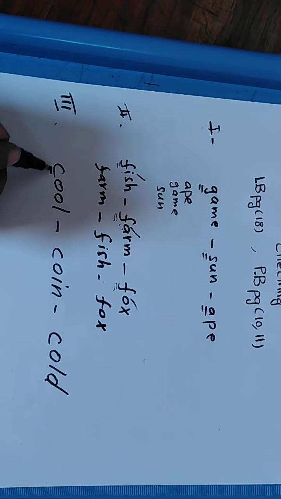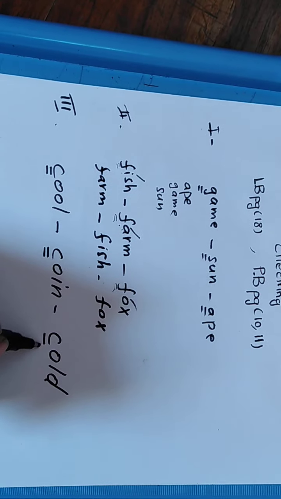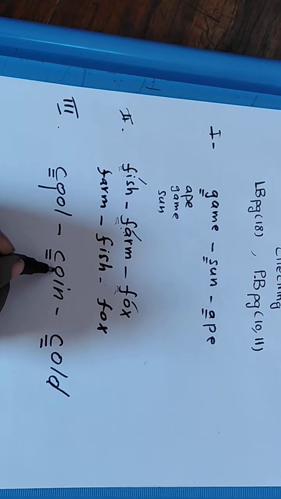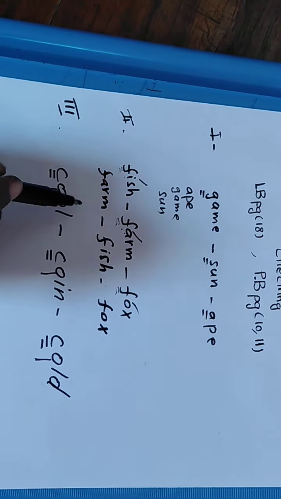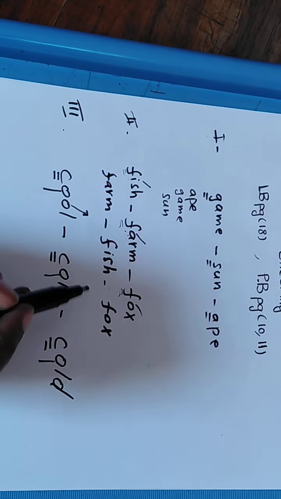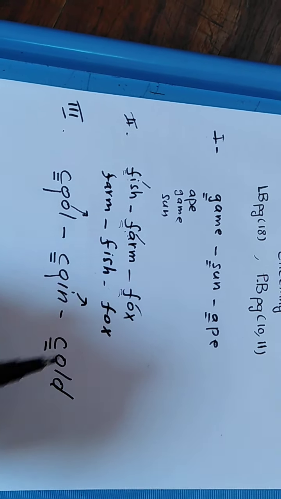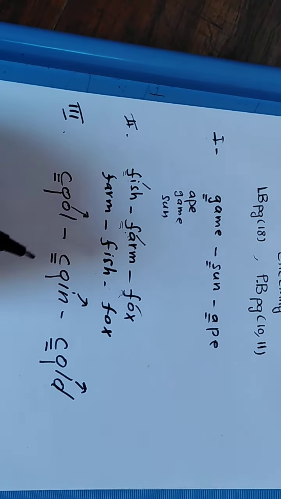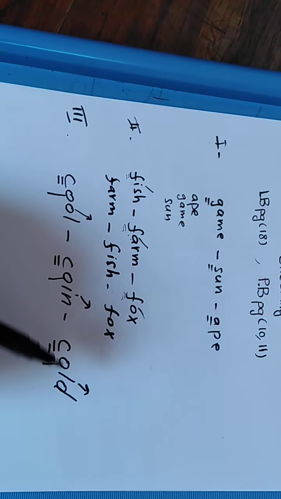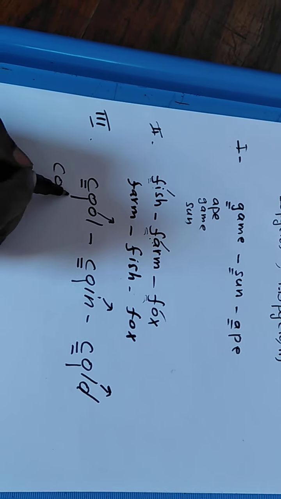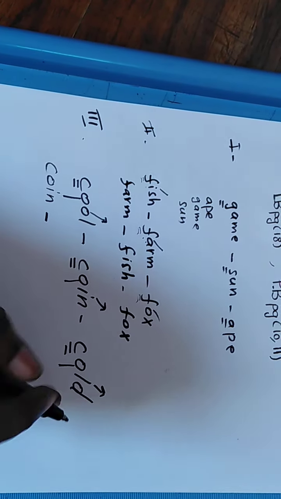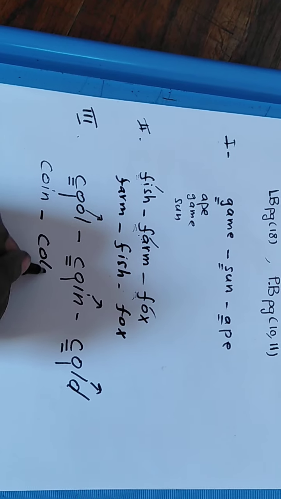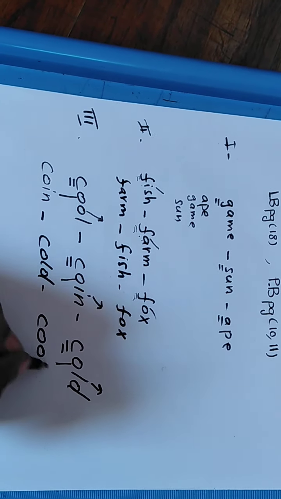Here, they have a common C, then a common O, but they differ in the third one. Here it has O, this coin has I, and cold has L. Now let us check which letter is first. O, I, L. Which one comes before the other? Coin, and then cold, and the last one is cool.